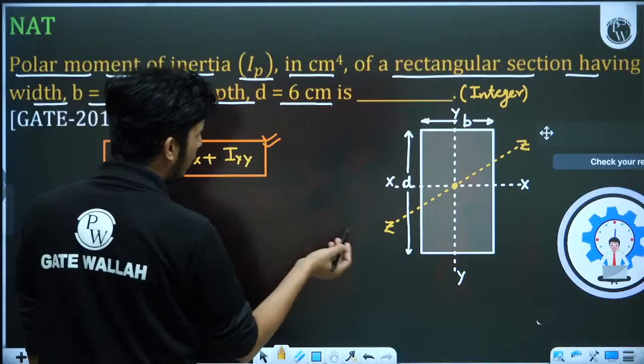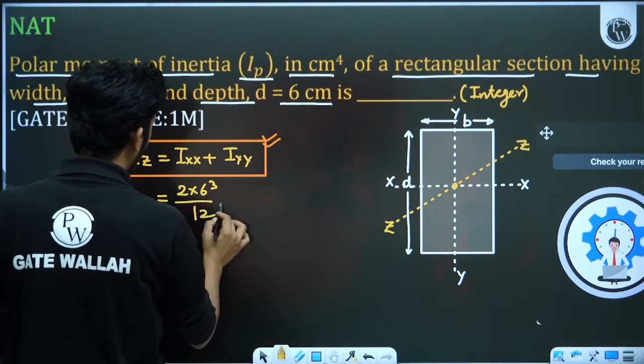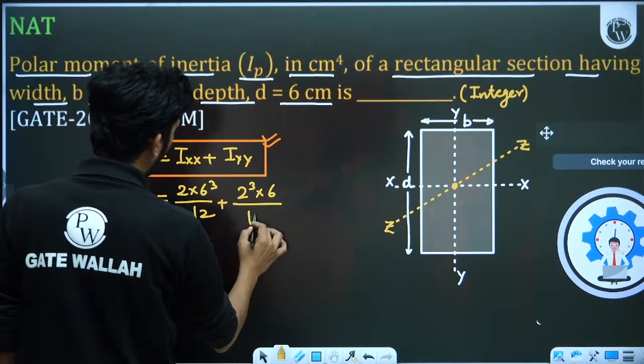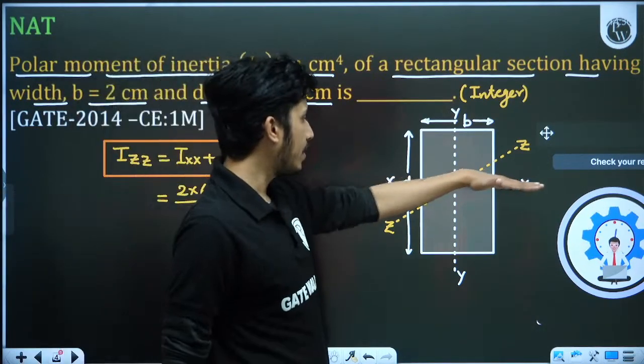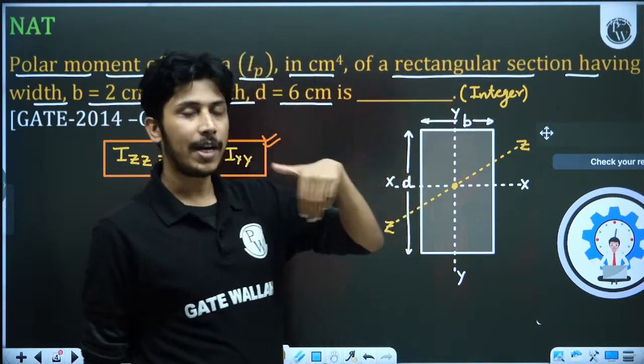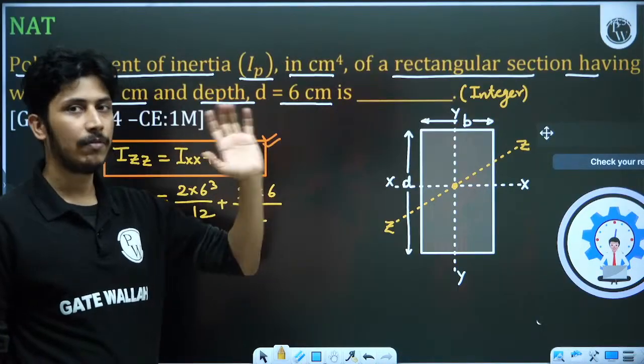Ixx will be BD cube by 12. So B is 2 and D is 6 by 12. And Iy will be B cube D by 12, means 2 cube into 6 by 12. So whenever the axis is cutting something, this axis is cutting D, so D cube. Yy is axis cutting B, so B cube. So for rectangular sections, whatever dimension the axis is cutting, that dimension will be cube.